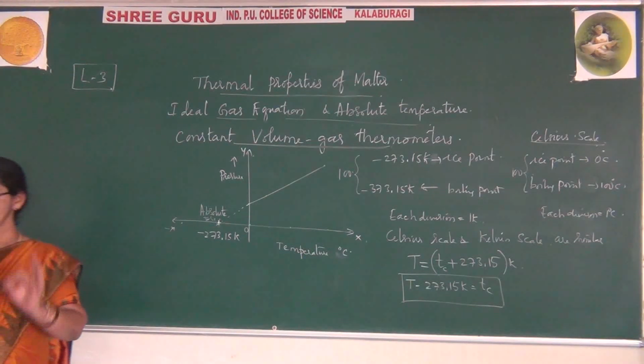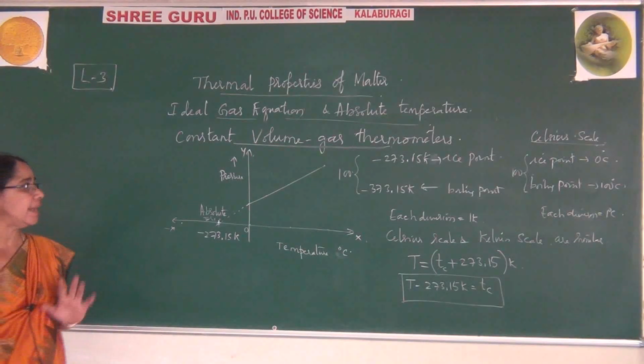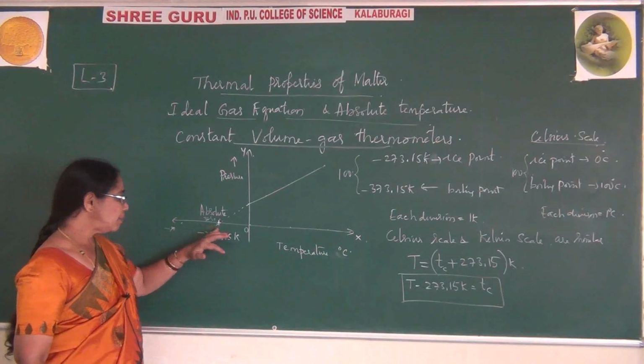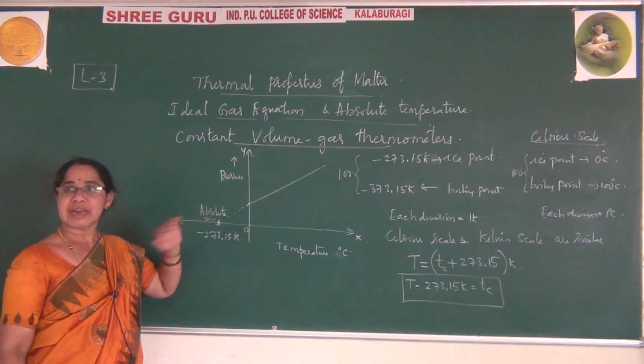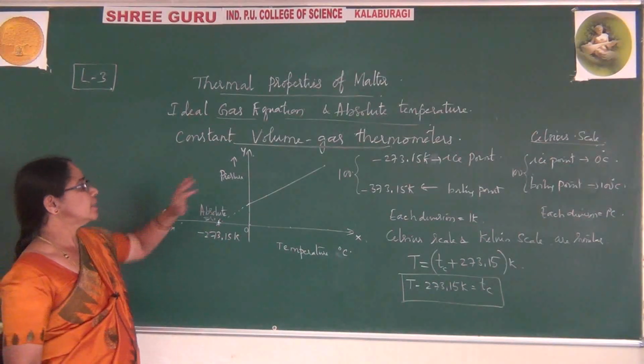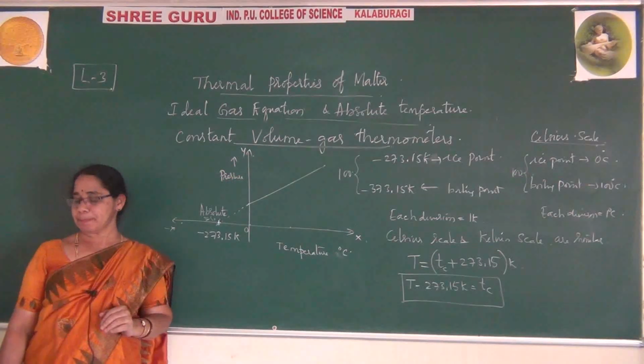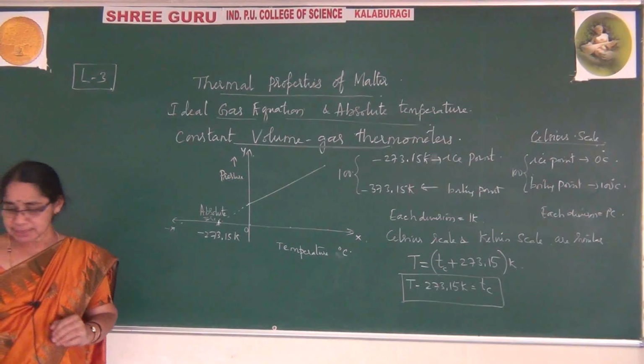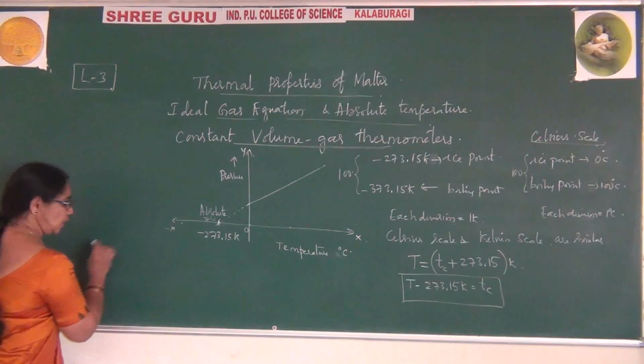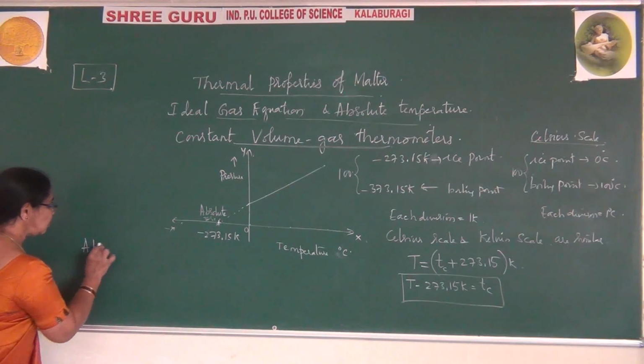It is the minimum absolute temperature of an ideal gas, which is called absolute zero temperature. Let me tell you what absolute zero means.